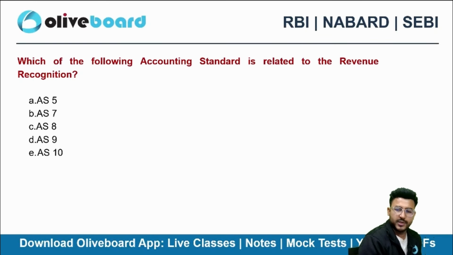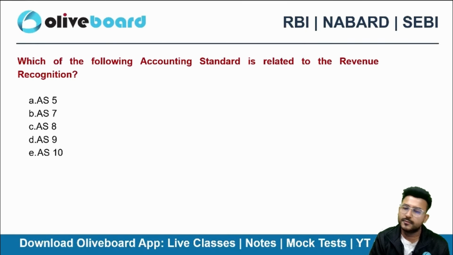Ind AS 115. What is the exact name of Ind AS 115?